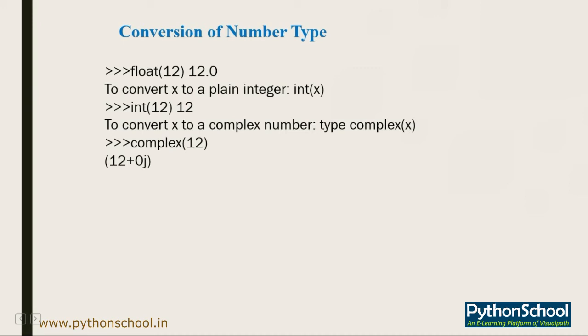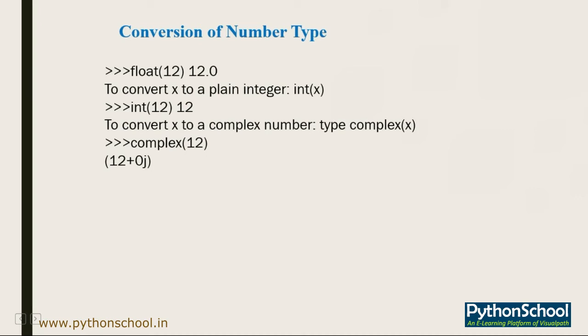Okay, so what's happening here? You can convert x to a float, suppose. On my command window, I'll write float(x). What will it give me? It gives 12.0. To convert x to a plain integer, in this case it is just 12, so instead of float I'll directly mention int.